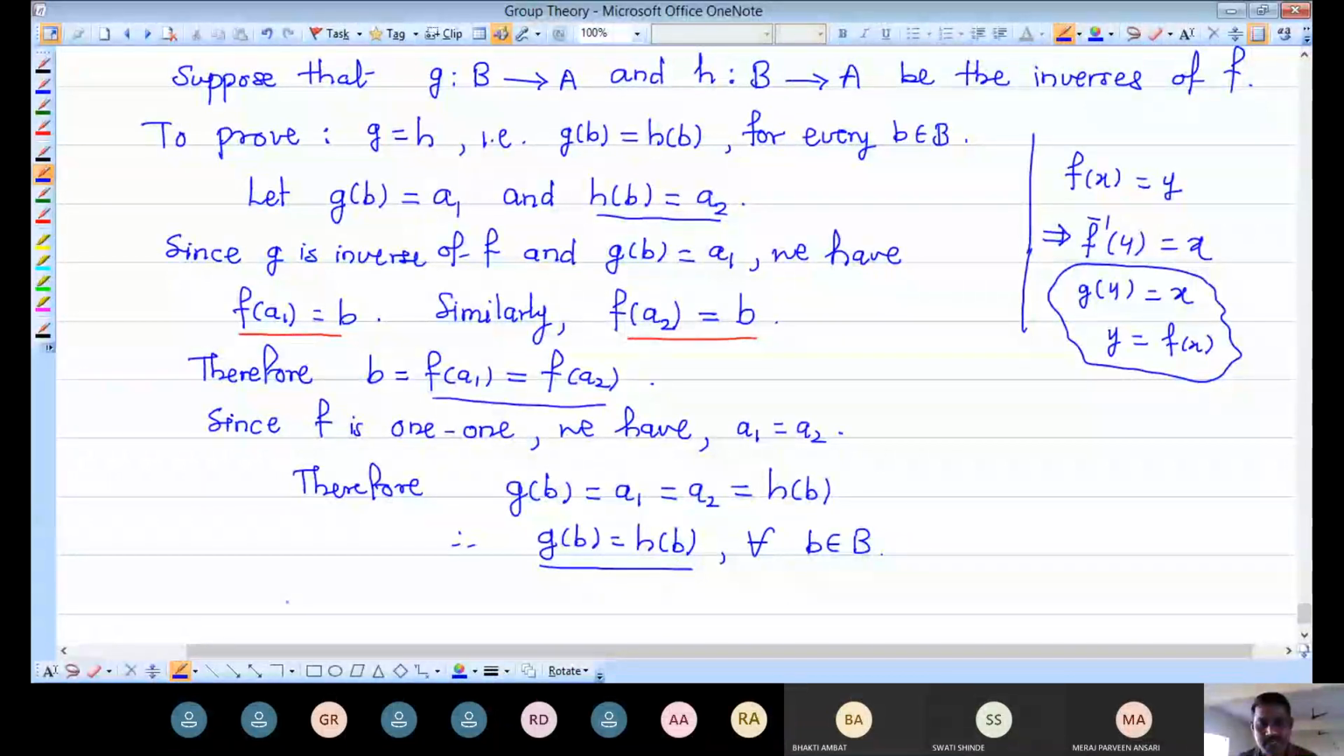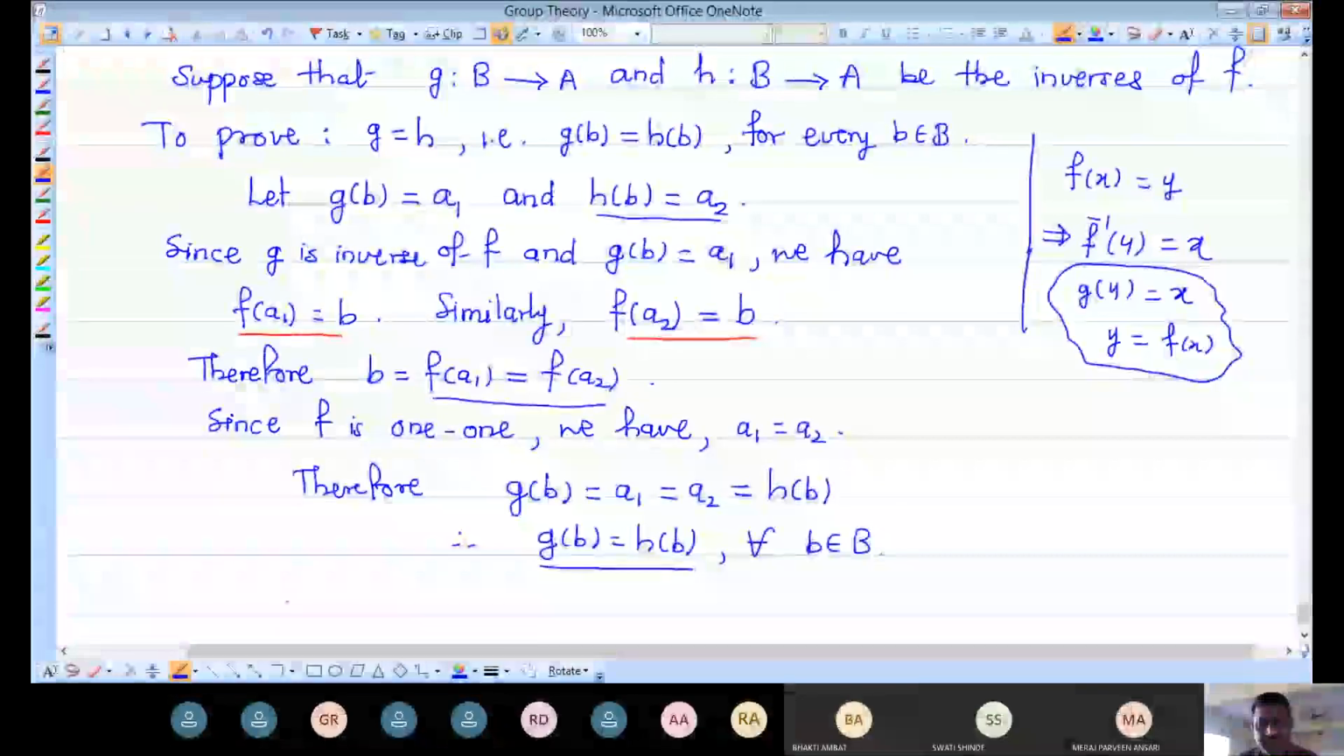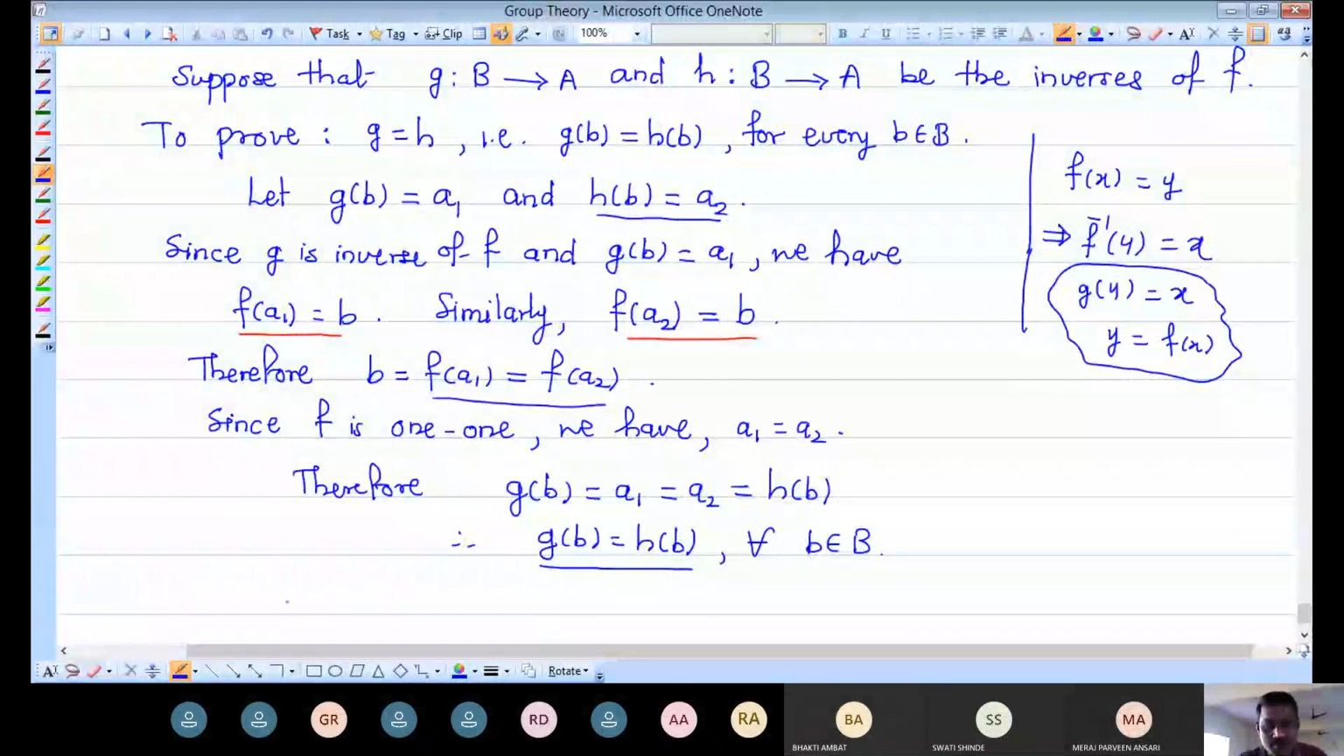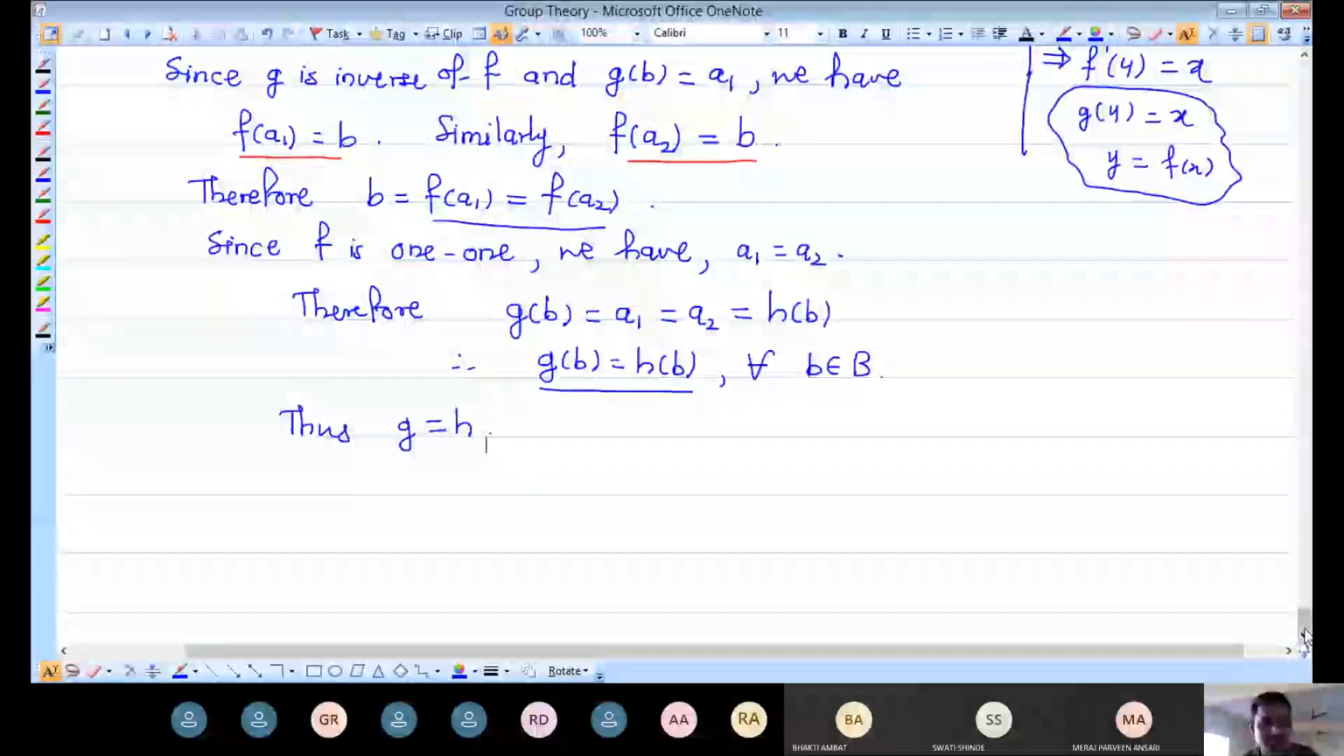And what are this g and h? We have assumed g and h are nothing but the inverses of f, but these are not two. This is nothing but only one function. G and h, this is nothing but the same function. So whatever inverses are there, they are nothing but unique. So this is the statement. This is the proof of this theorem.